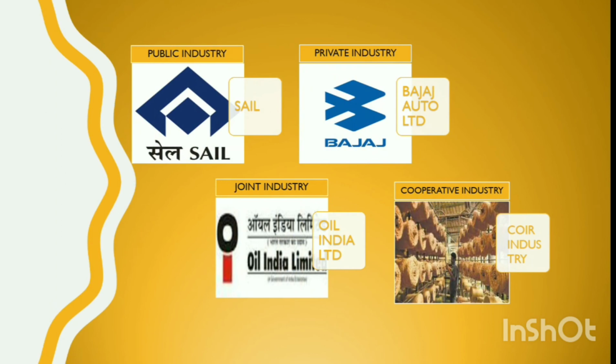Examples of public sector are BHEL, SAIL, etc. On the other hand, private sector examples are TISCO, Bajaj Auto Limited, Dabur Industries. The joint sector includes Oil India Limited. In the cooperative sector, the examples are the sugar industry in Maharashtra and the coir industry in Kerala.